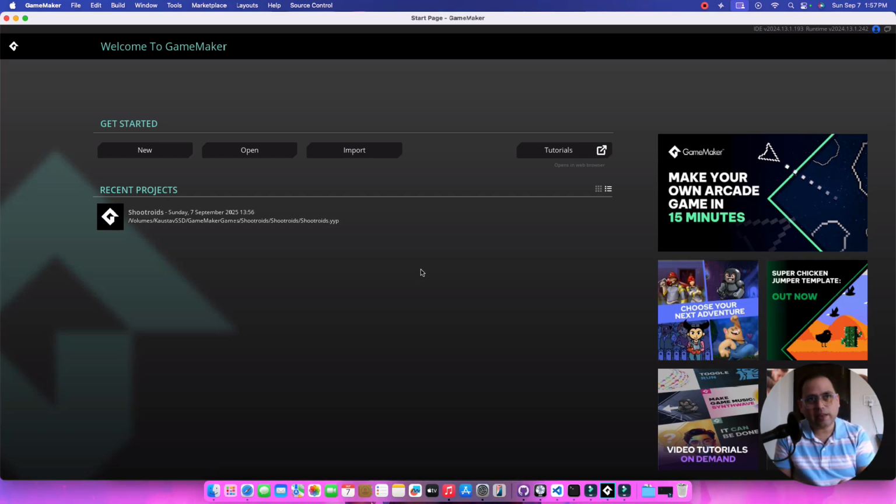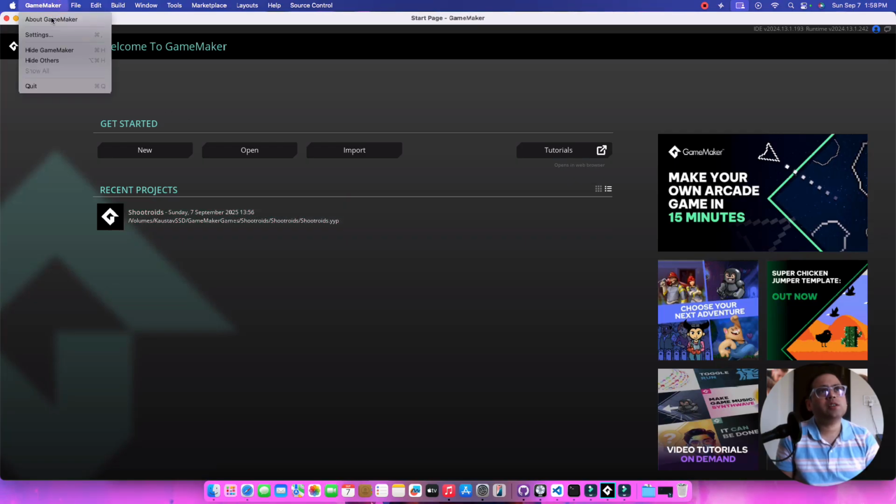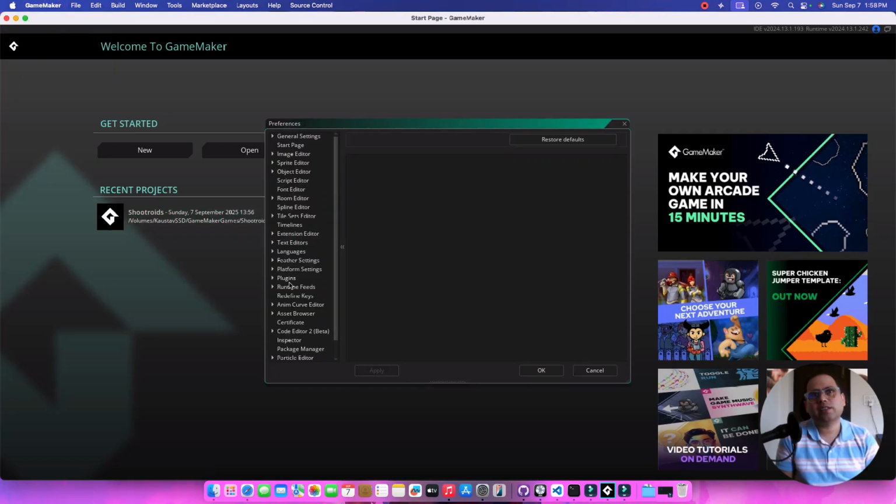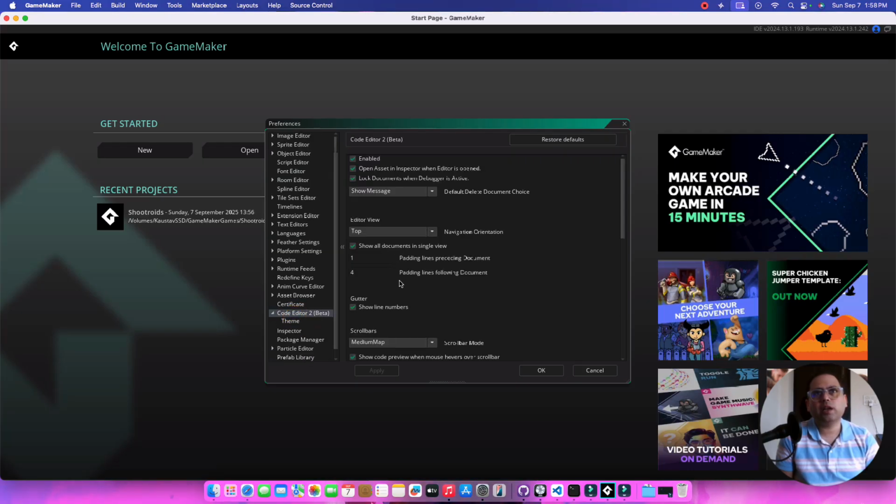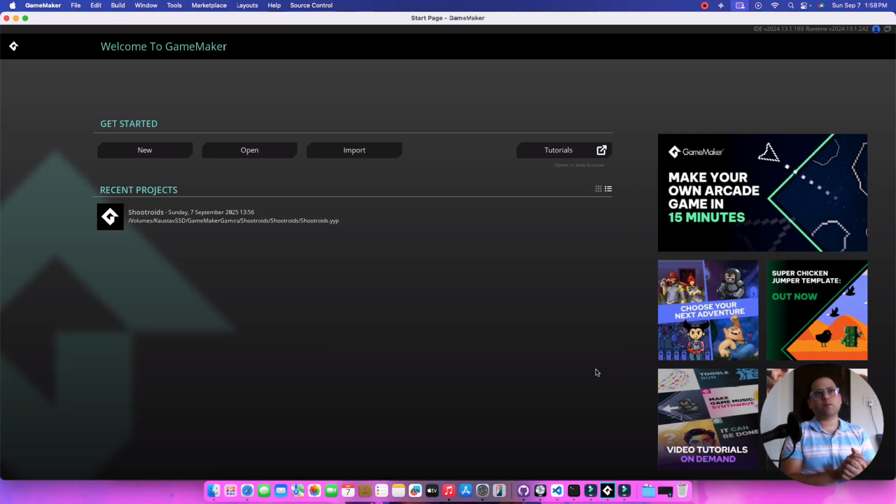Godot, it's nice, it's super awesome, but the way signals work and the way you have nodes and stuff just adds a little bit of complications, which if you can get a hang of is pretty nice. So we've got GameMaker out here. We made a slight edit in the settings. We enabled code editor 2 beta. So this gives us a nice, continuous view of events where we can actually write our code.